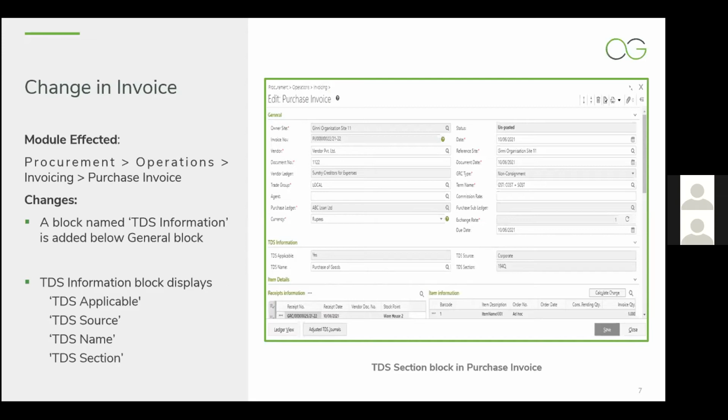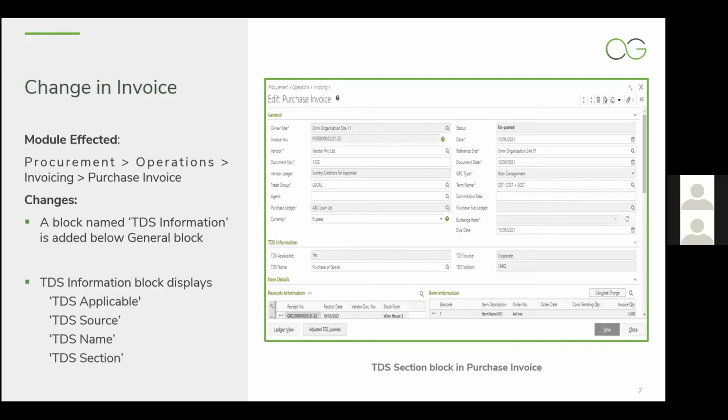is being enabled. So with respect to this, I would like to say that TDS applicable and TDS source, as we have already seen, are marked in the vendor master. So on selection of the vendor, this TDS applicable will get populated from that source and we won't be able to modify it over here. Changes with respect to this flag have been restricted. If you do not want to apply TDS, then you have to change it in the vendor master.